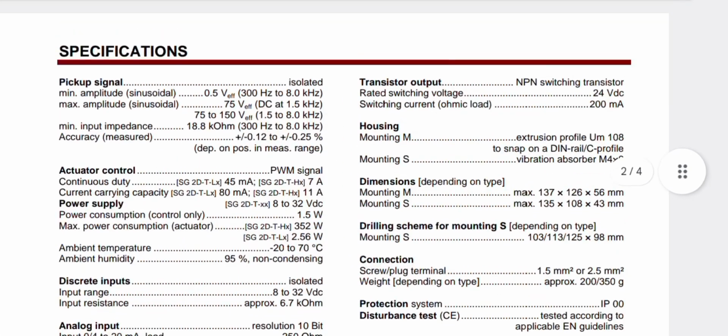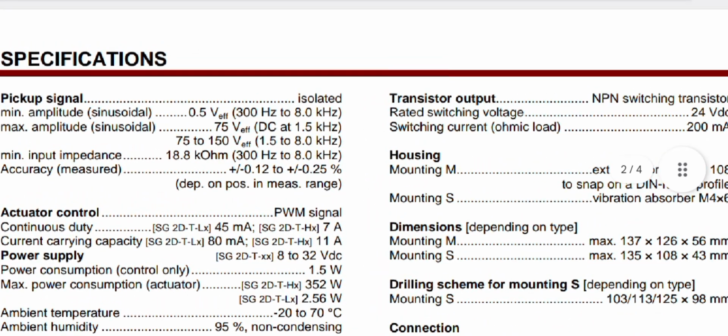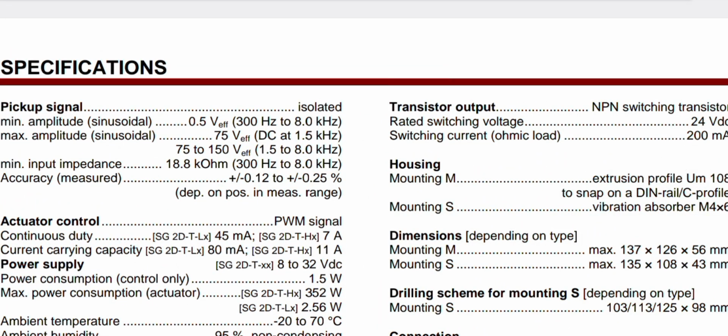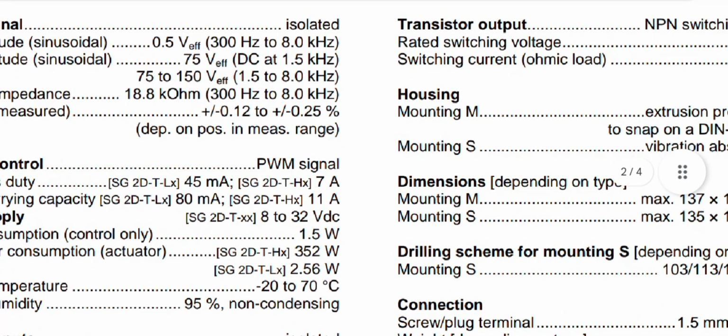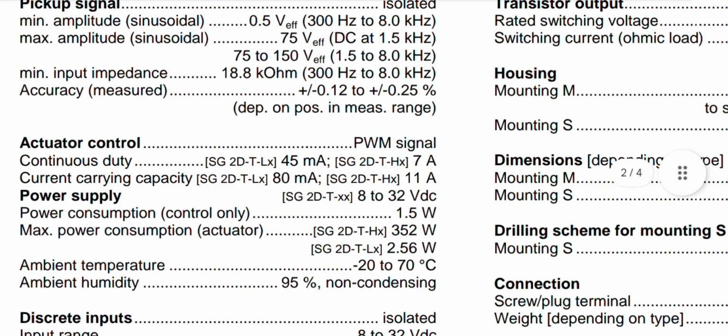As you can see, magnetic pickup units from 5 volt AC, 300 hertz frequency to 800 kilohertz frequency, sinusoidal, amplitude minimum and maximum. Input impedance, as you can see, all the detail is here.